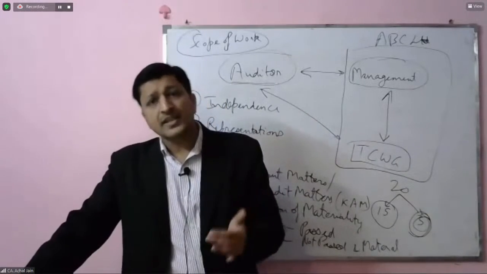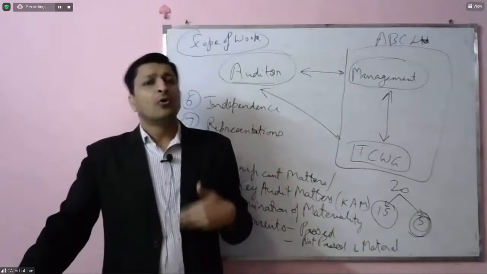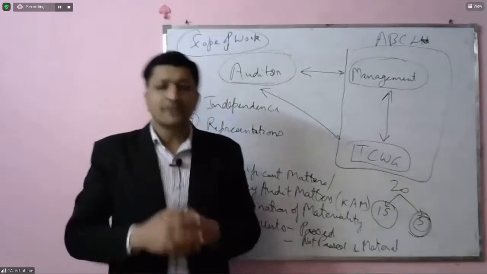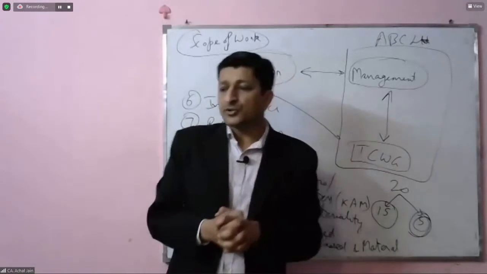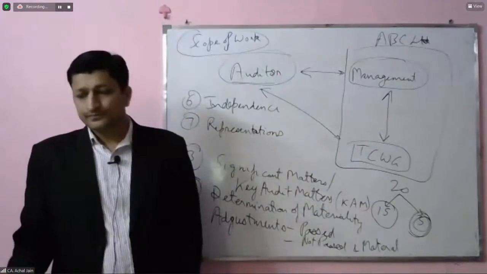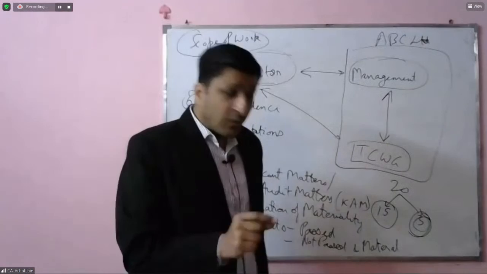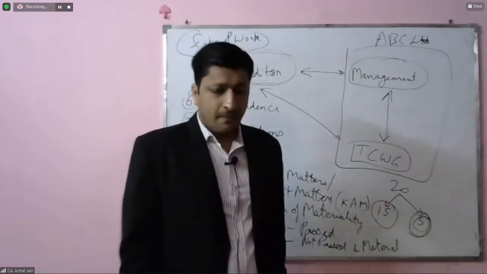No. And once again, it's not something that the auditor should reach out to the audit committee on a day-to-day basis. So it has to be a balance between these two, and accordingly, this entire communication channel should flow. The idea is that whatever is communicated should be communicated in a proper manner.